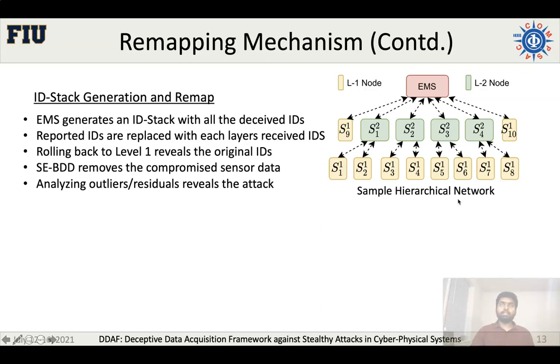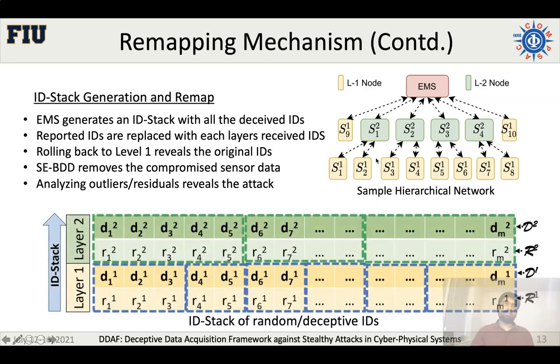The right figure shows a simple hierarchical network, and the bottom shows the considered ID stack, where the lightly colored boxes show the IDs of the received sensors, or the received IDs, and the vividly colored blocks show the random IDs for each of the received IDs. By concatenating layer 1 and layer 2, we can generate the ID stack at the EMS for the overall network.